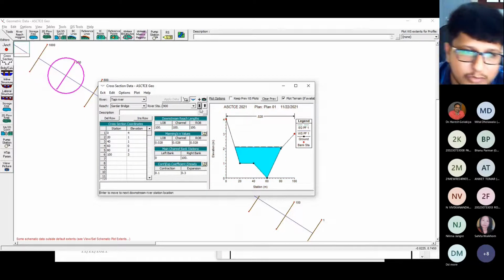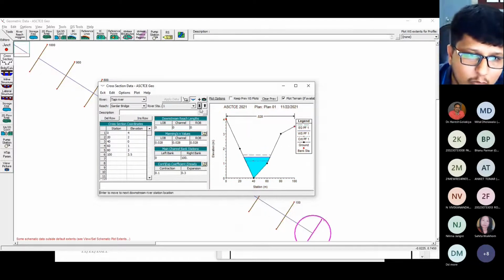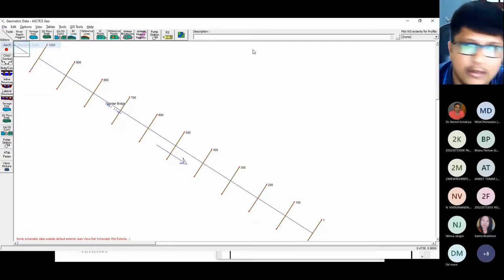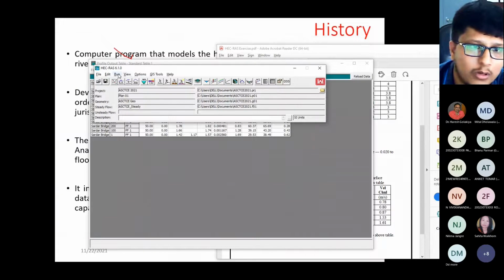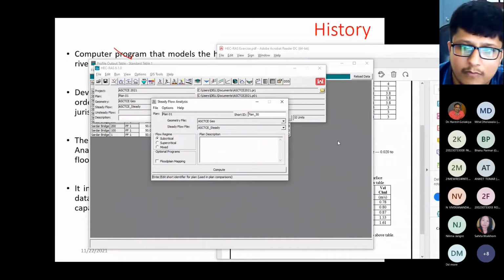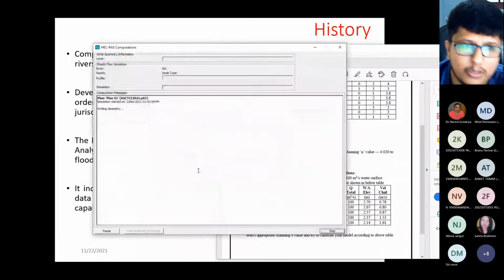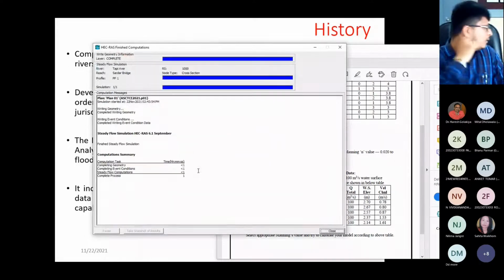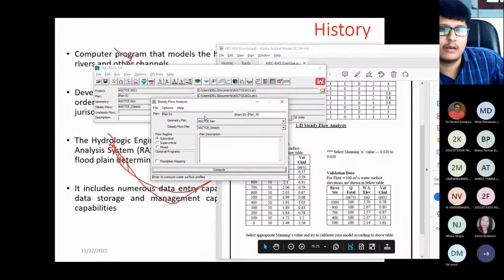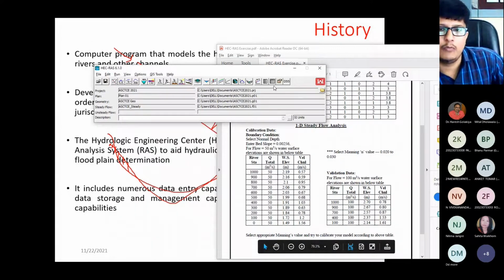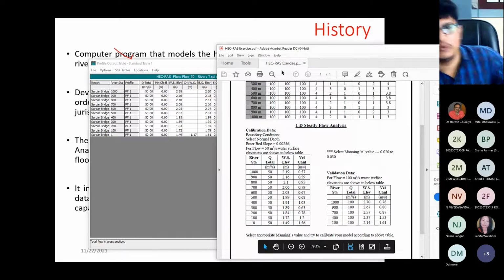Just checking whether all the values got changed or not. Okay, changed. Exit again. Save this geometric data. Close this window. Run the analysis. Right? I need to close this. Now compute it. Computation is completed. Again, go to the output table. Now you can see you got the value.